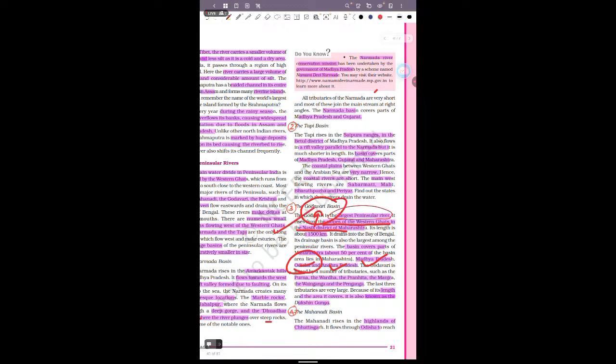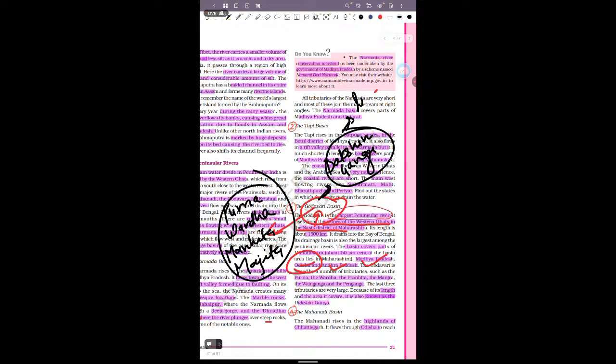But if we talk about the tributaries of the Godavari river, that is the Purna, Wardha, Manjira and Manjira. These are some of the tributaries of the Godavari river, and it is known as the Dakshin Ganga. Why is it known as the Dakshin Ganga? It's because of its length and its sacredness. The Godavari river is known as the Dakshin Ganga.